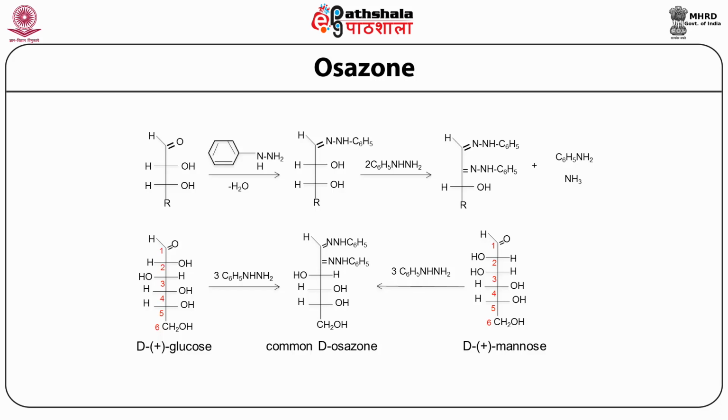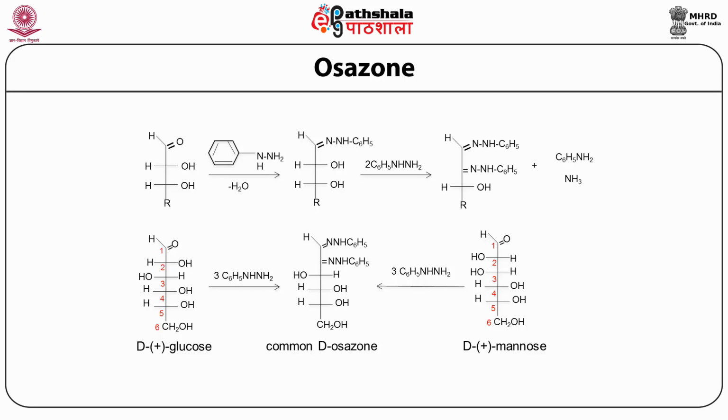So if you remember, we said that if you have an aqueous solution of sugar, the cyclic forms predominate in the aqueous solution, while there will be very little bit of linear form that will exist. So in an aqueous solution, the phenylhydrazine will react with the linear form, not with the cyclic form, because the linear form is the one that will have the free aldehyde group.